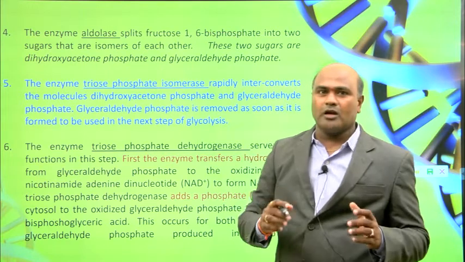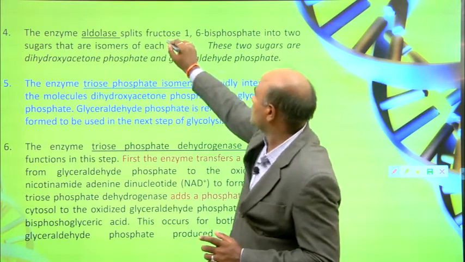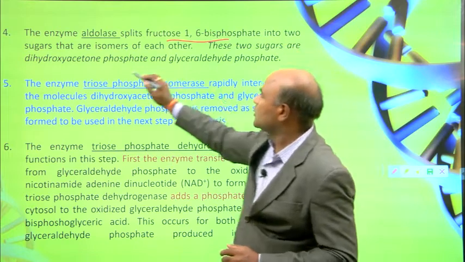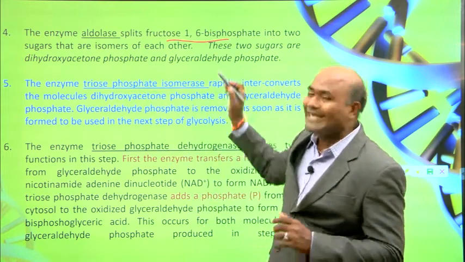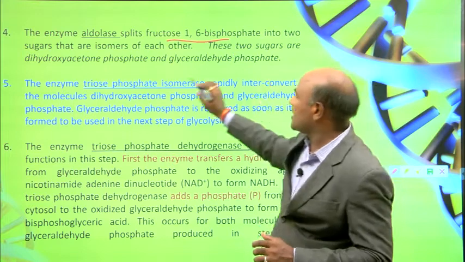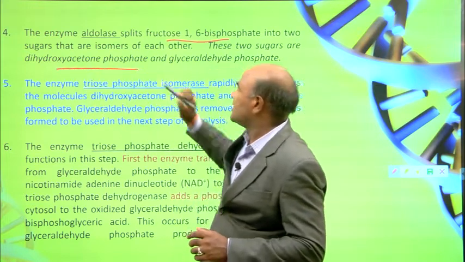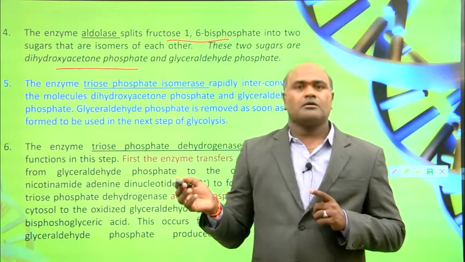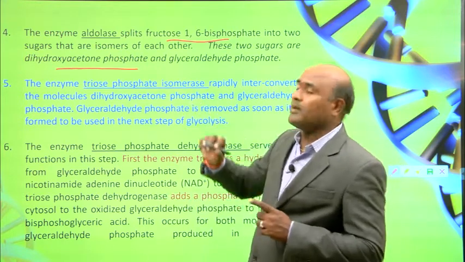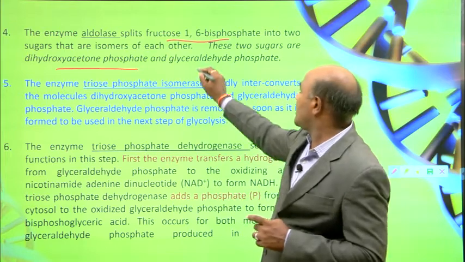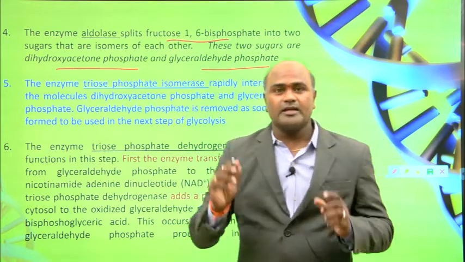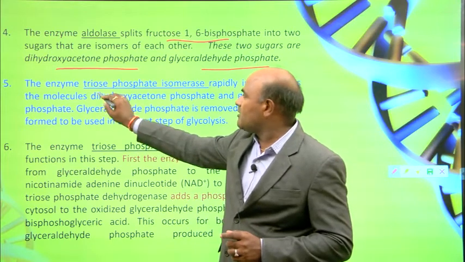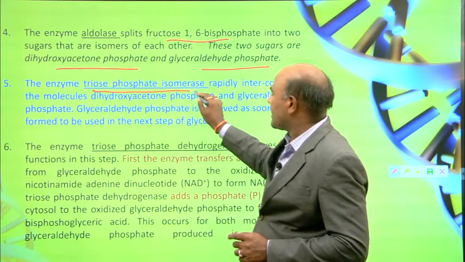The enzyme aldolase splits fructose 1,6-bisphosphate into two sugars that are isomers of each other. These two sugars are dihydroxyacetone phosphate and glyceraldehyde phosphate.